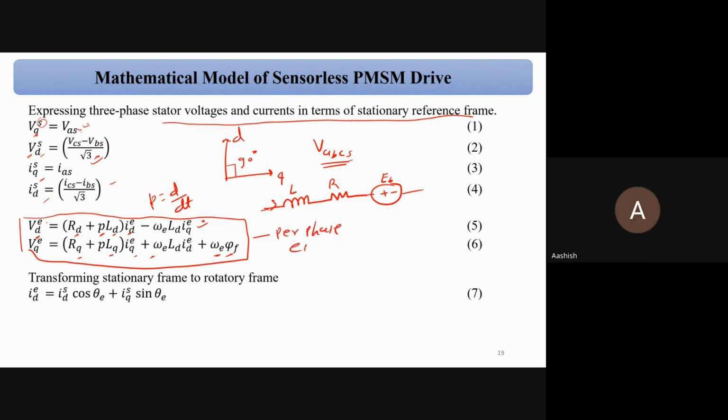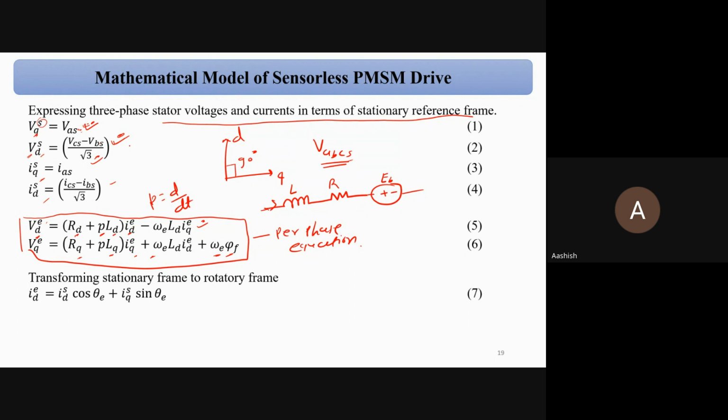Sir, I cannot understand the first two equations. Equation number 1? Yes, sir. That is the ABC to DQ transformation without having cos theta. How do you transform in that way, sir? Without the theta value, we have the transformation matrix with cos theta minus 120. Without having that matrix, how do you directly write in terms of DQ, sir? You are saying without the theta value, correct?